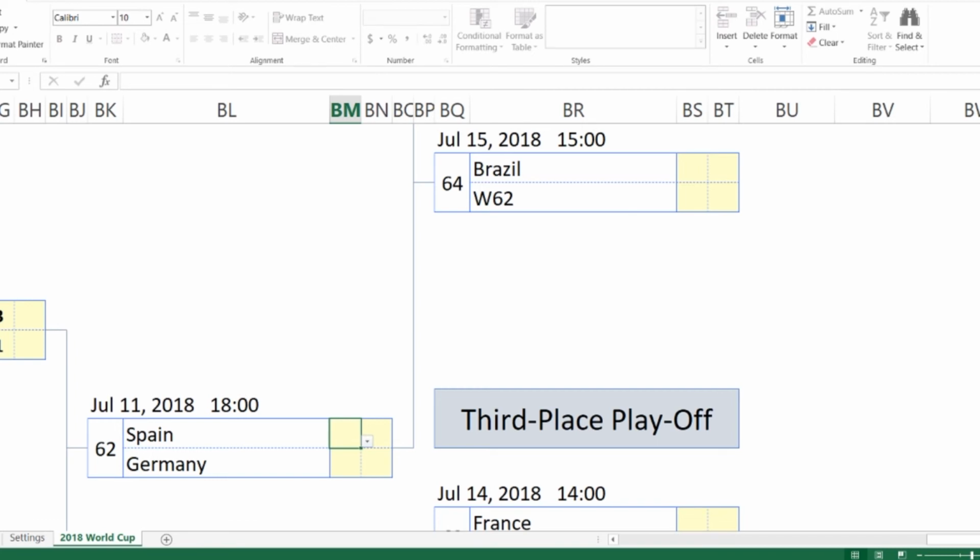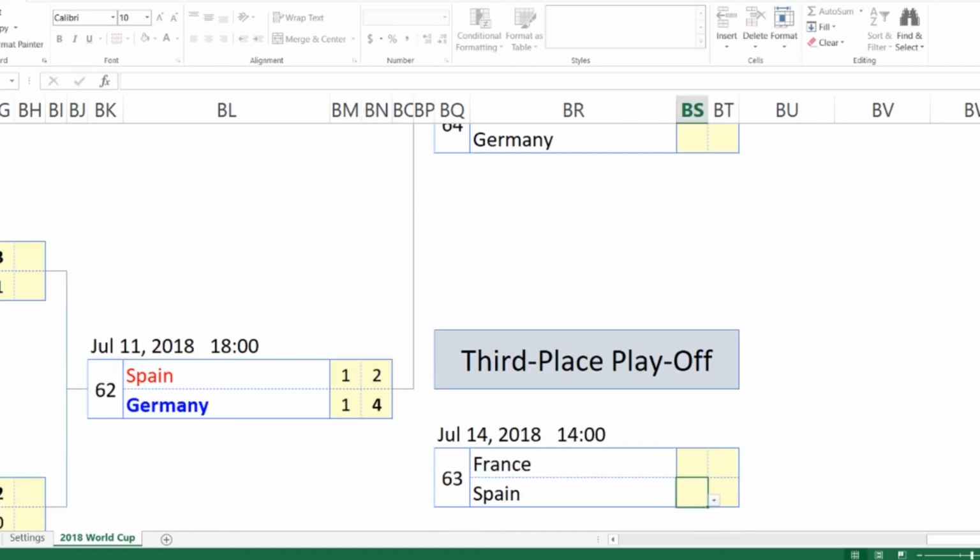But I still think the Germans are a tough opponent, and they're just not gonna give up that easily. I see this one actually going to penalties. I see this ending in a 1-1, and then the Germans winning with a 4-2. So I'm sorry, Spain. Now third place, I give that to the Spanish easily. Maybe a 2-1, but either way, Spain and France.